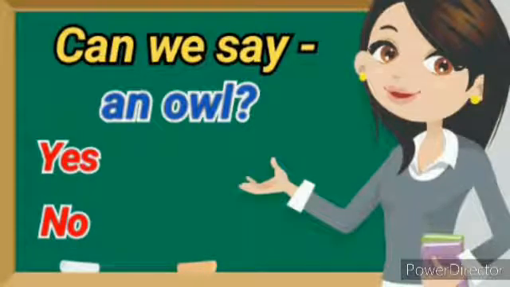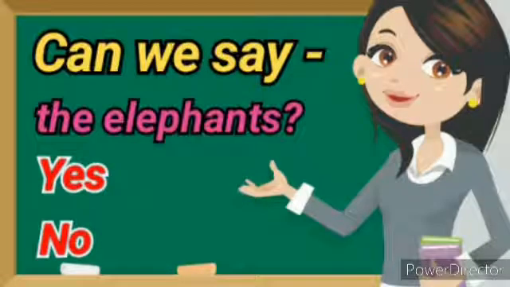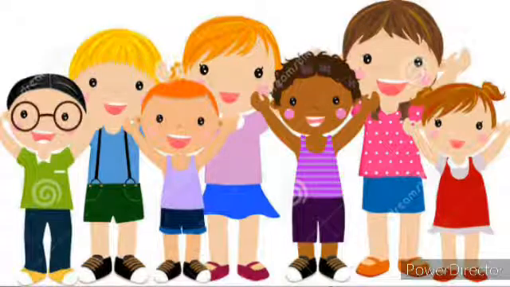Let's move on to the next question. Can we say "an owl"? Yes. Next question. Can we say "the elephants"? Yes. As we know, articles a and an are used for singular nouns and the article the is used for plural nouns. Children, I hope you understood the use of articles.